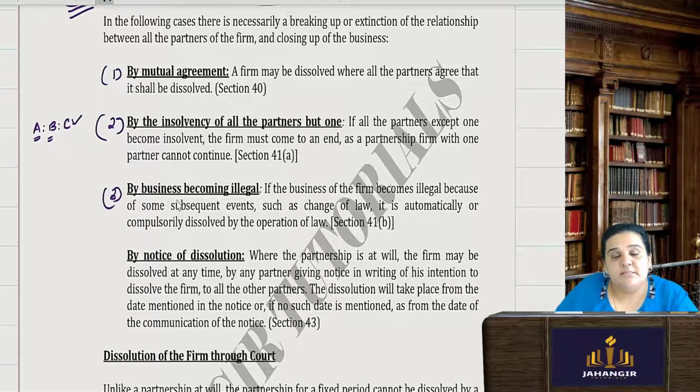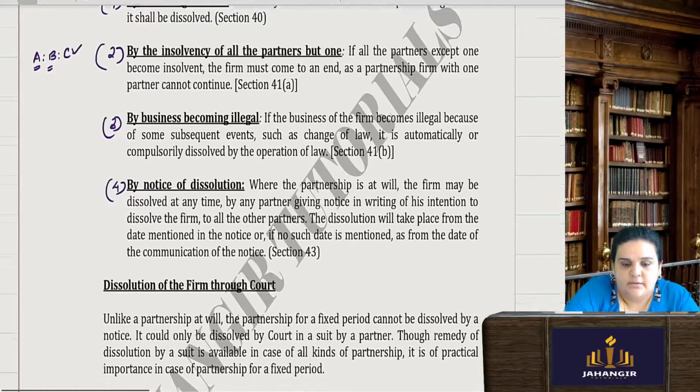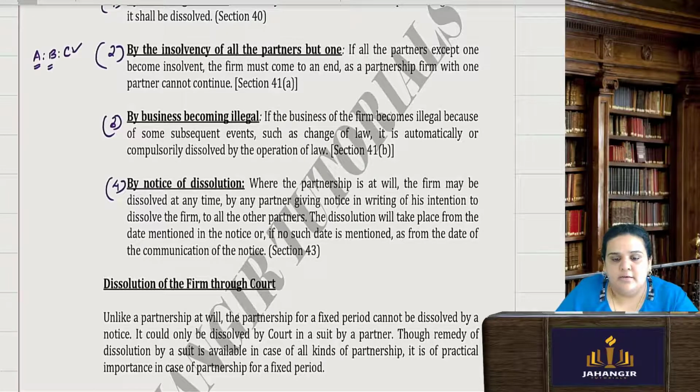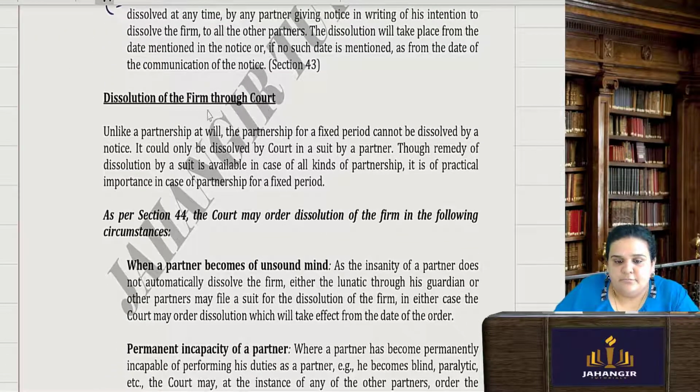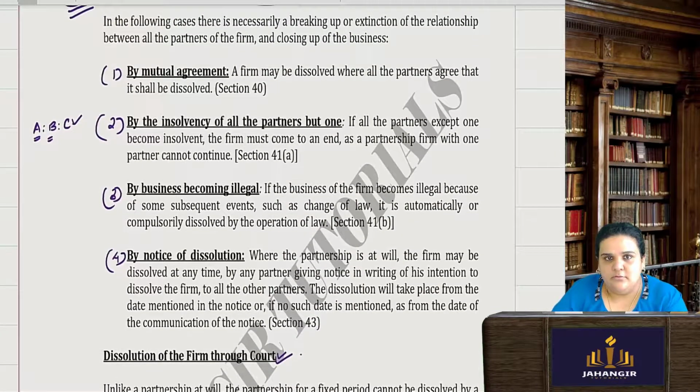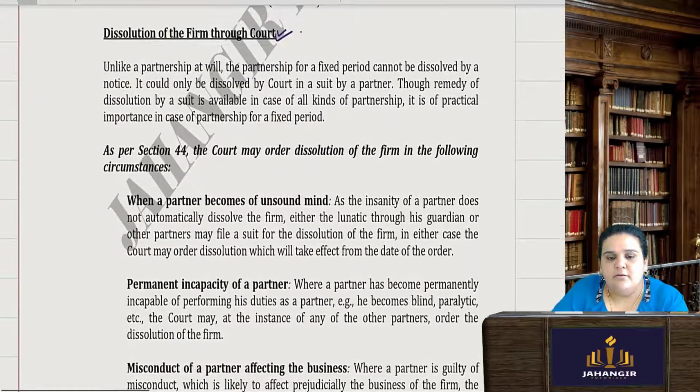Third, the business itself became illegal. And fourth, where the partnership is at will, a notice of dissolution is given by a partner that there is an intention of dissolving the firm, and the other partners consent to it, and the firm is dissolved. Okay. Dissolution of the firm through court. So if you see the modes of dissolution, there is one by mutual consent, and one I can say by compulsory dissolution by the court.